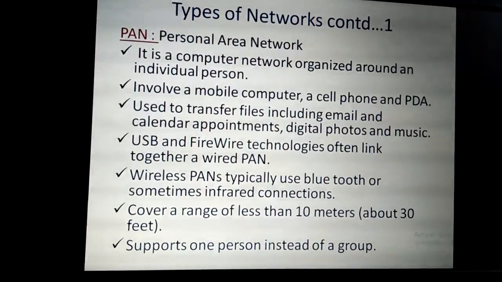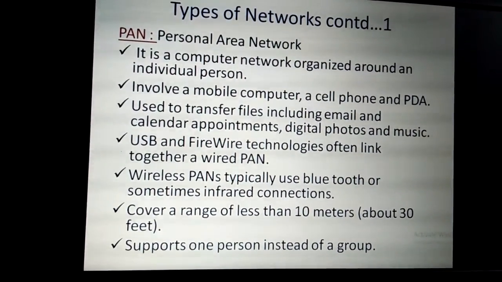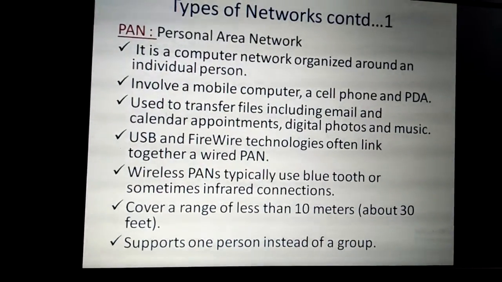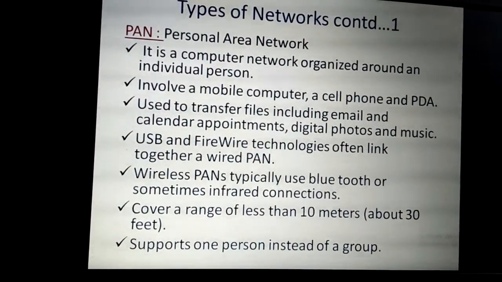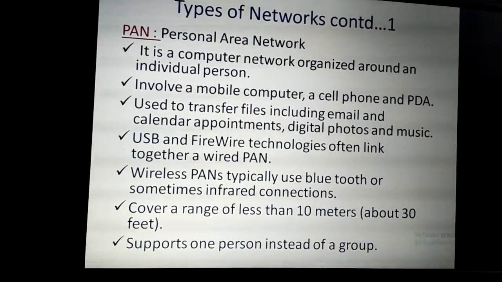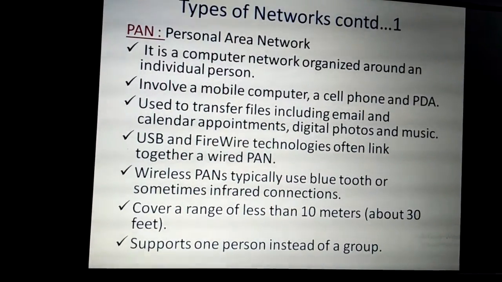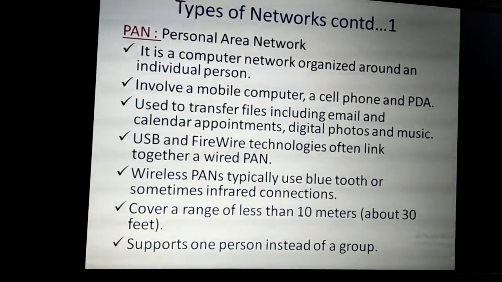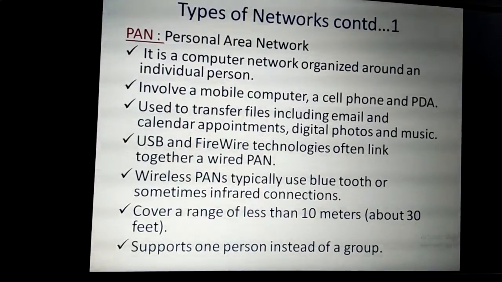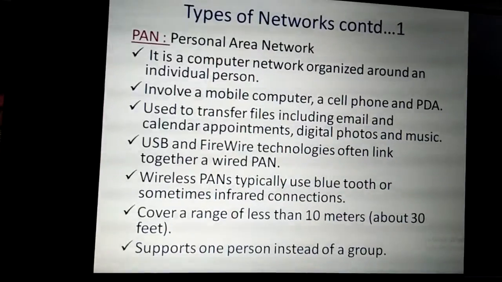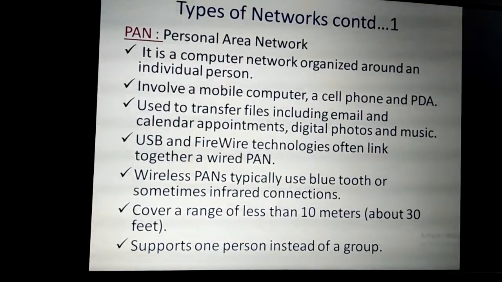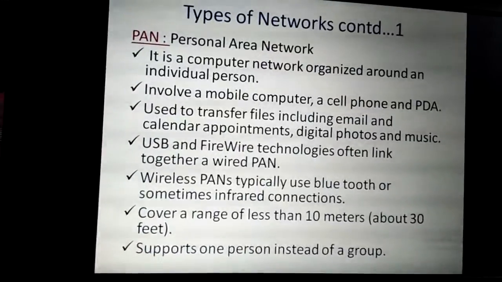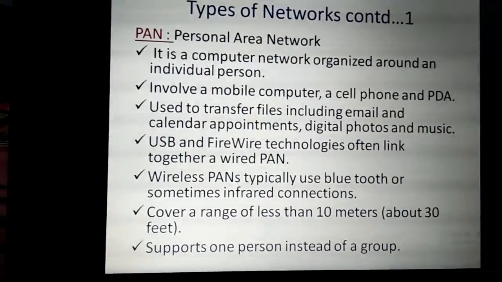So a wireless PAN will be made with the help of Bluetooth, or sometimes an infrared connection is used to make a wireless PAN. It will cover a range of less than 10 meters, that is about 30 feet. Only within a distance of 10 meters can we cover a range in order to make a personal area network. It supports one person instead of a group. So only one person is going to be involved in a personal area network. It is not going to be involved in a group.